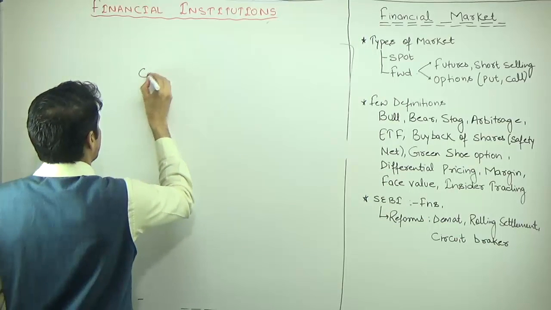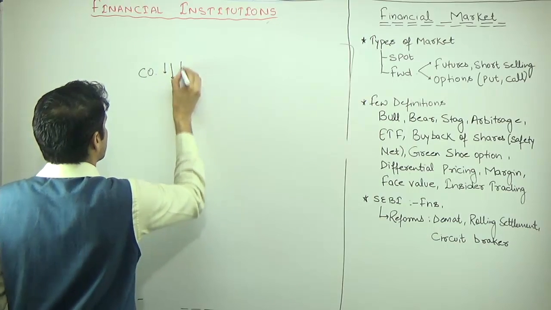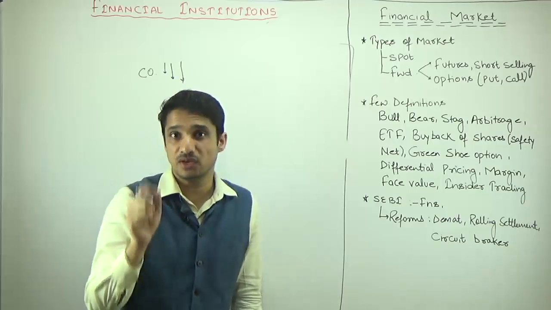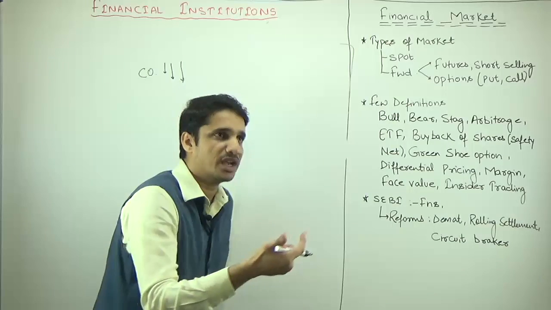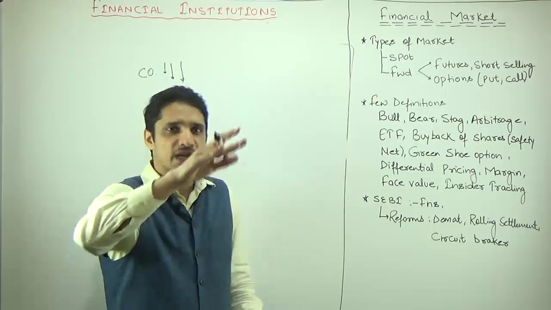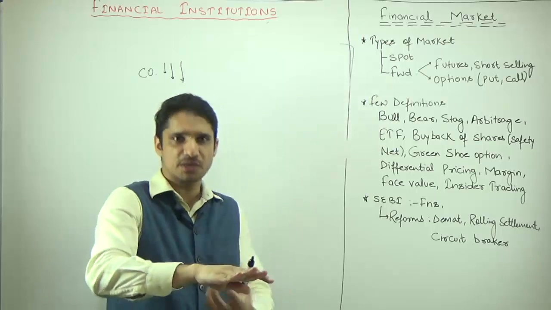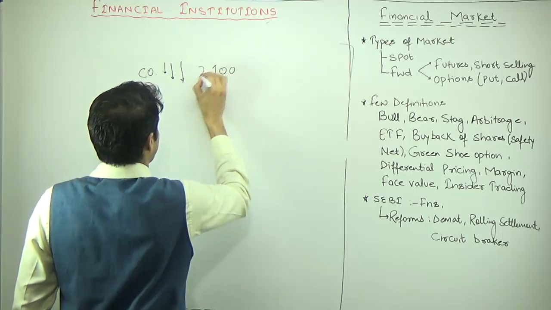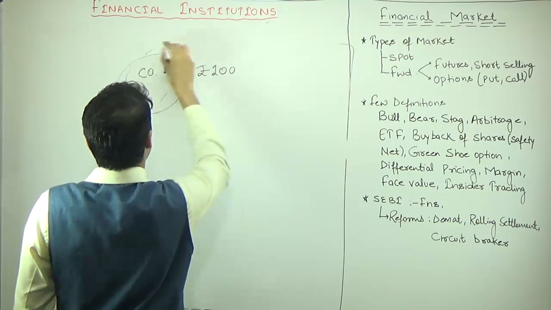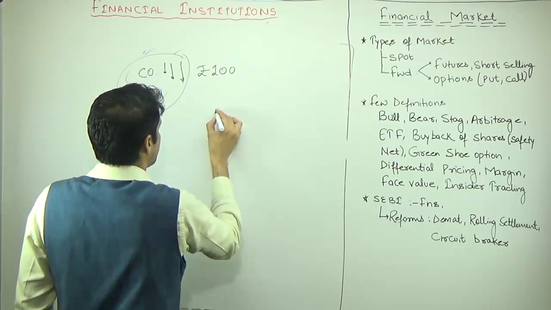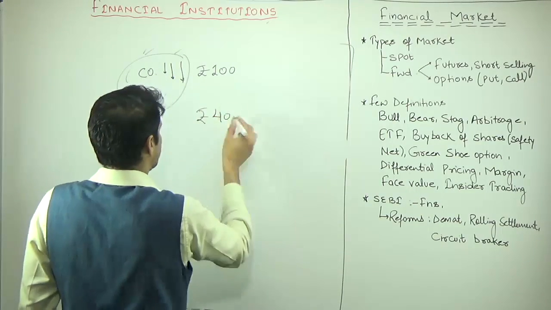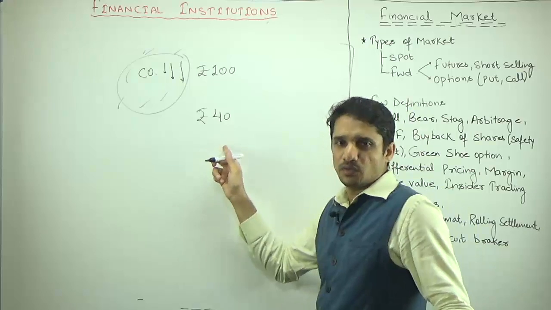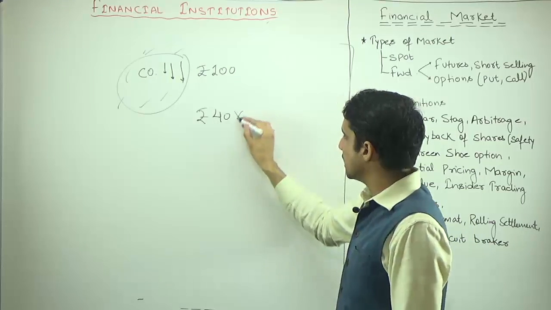Suppose one company is there and somebody has speculated this company is going to file bankruptcy. Today somebody has speculated, and this person has the knowledge that this is just a rumor. The purpose of spreading this rumor is to decrease the prices of the shares, and when the prices decrease drastically, I'll purchase it in bulk. So suppose the price of the share is 100 rupees and this rumor was spread by n number of means, and today the price becomes 40 rupees, and tomorrow when the investors get to know this rumor, or whatever the information was false,